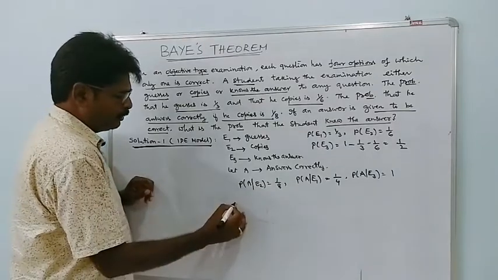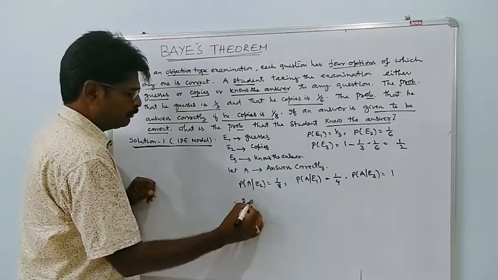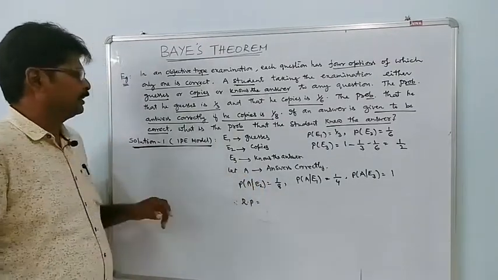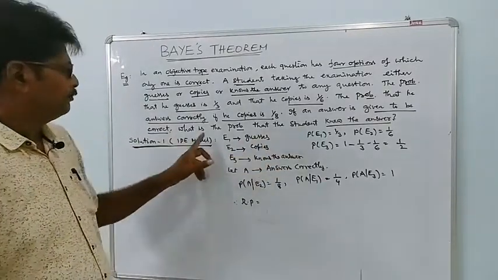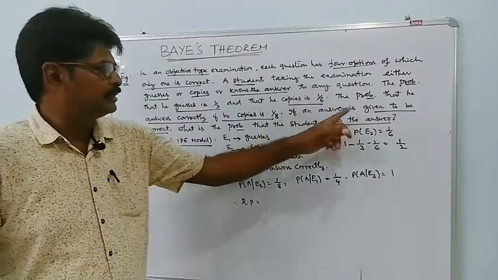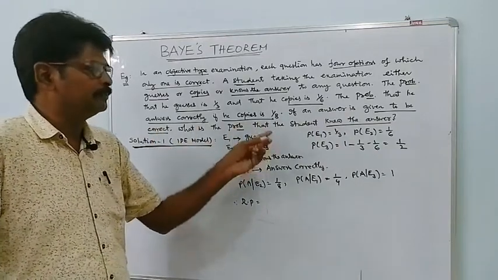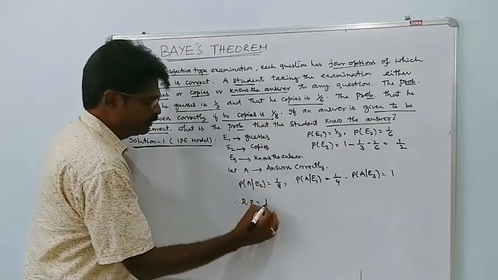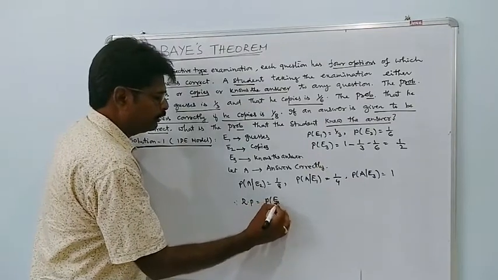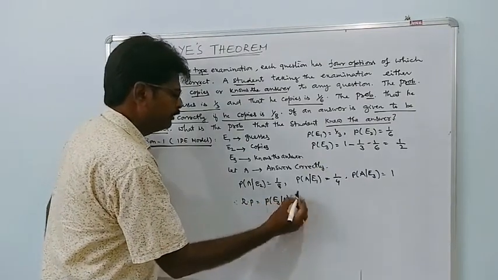Now, required probability. What is the required probability? If an answer is given to be correct, what is the probability that the student knew the answer? Knew the answer means P of E3 given A. We have to find this one.